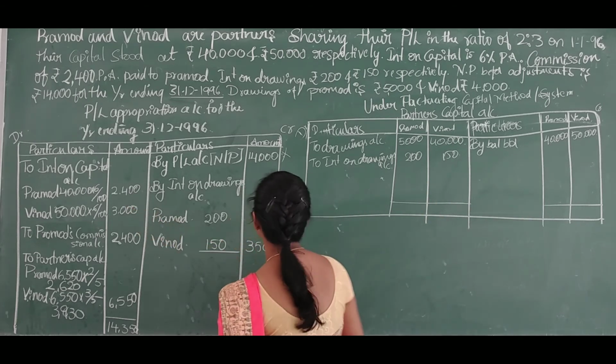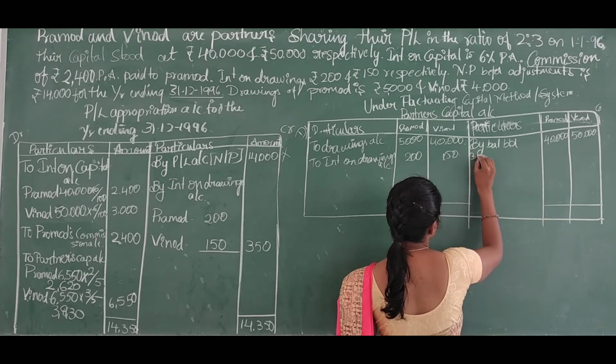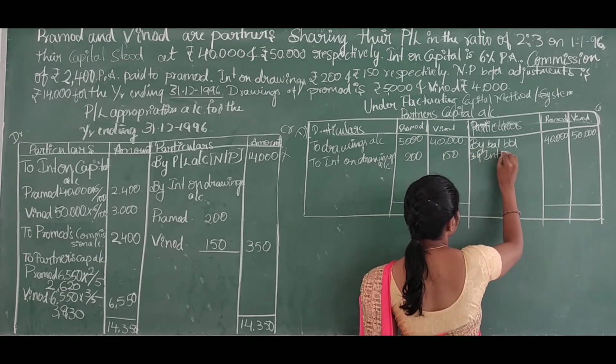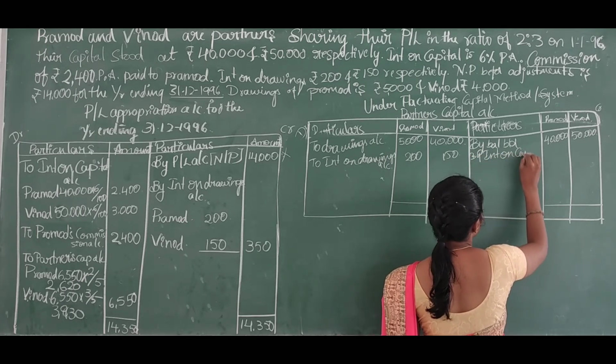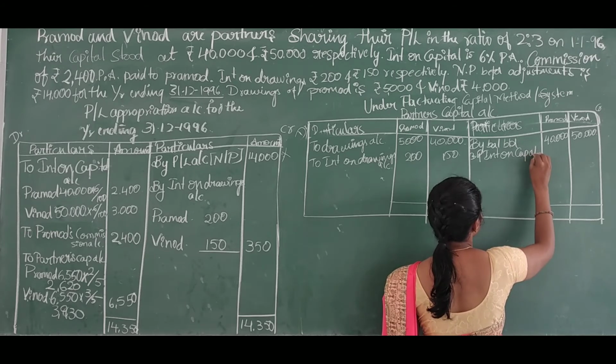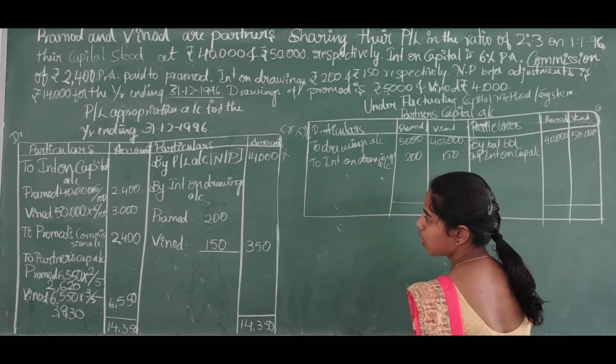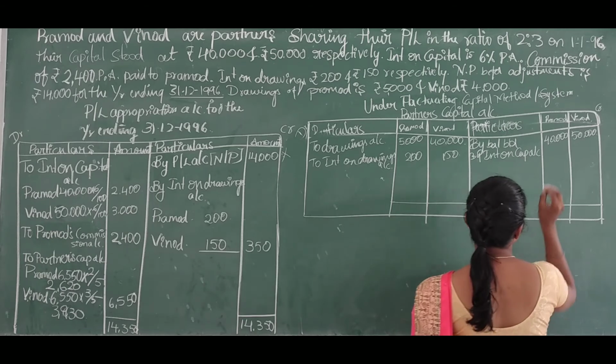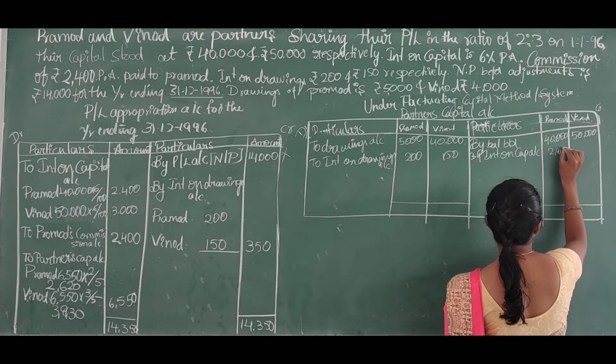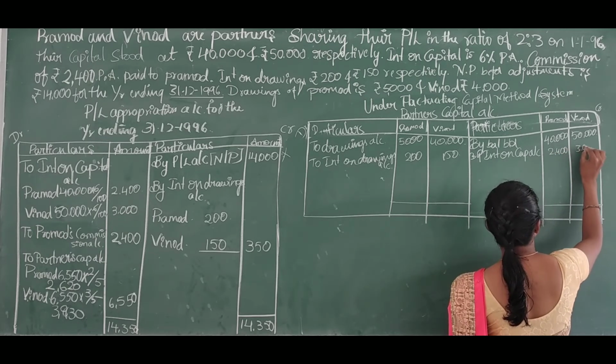First one is interest on capital, by interest on capital account. Amount is 2,400 and 3,000.